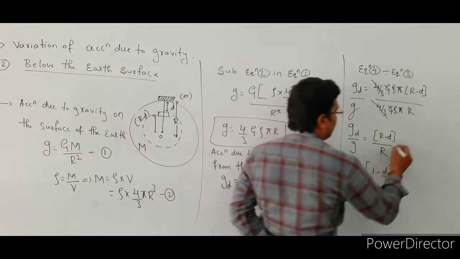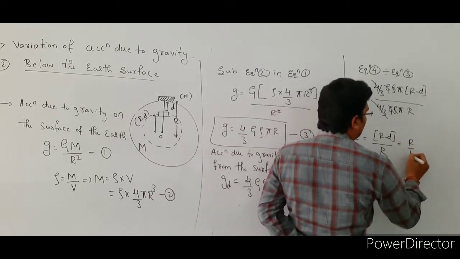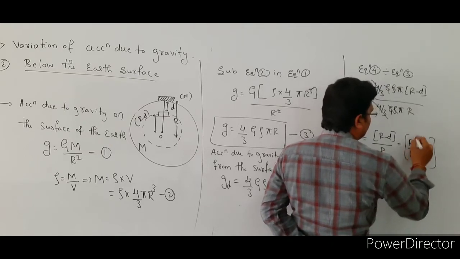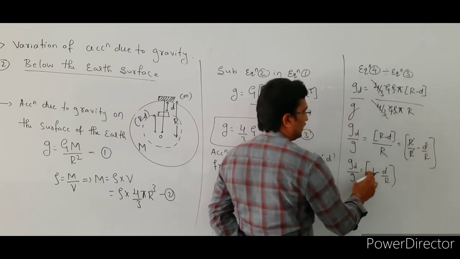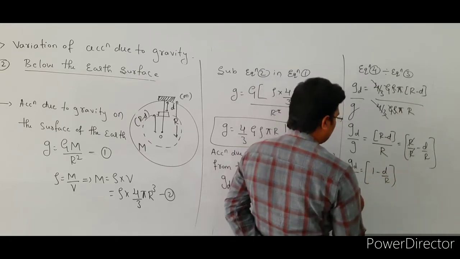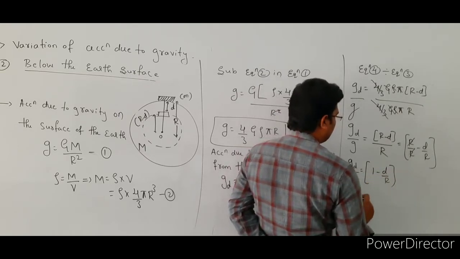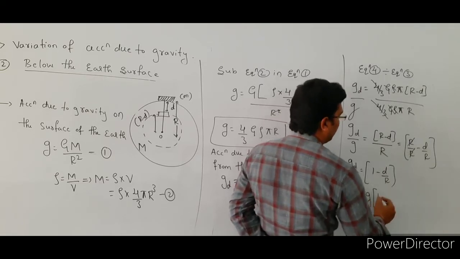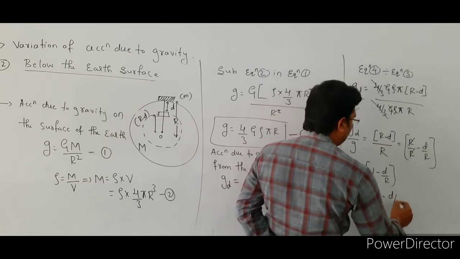Okay, see here, in this case this becomes r by r minus d by r. So r gets cancelled, the remaining is 1 minus d by r. So the acceleration due to gravity at a depth d from the surface of the earth is equal to g into 1 minus d by r.